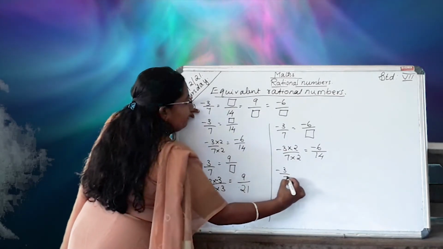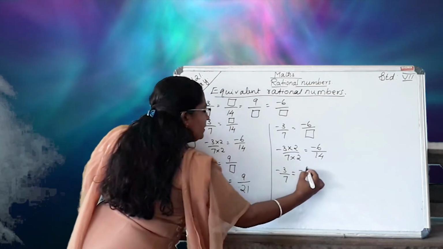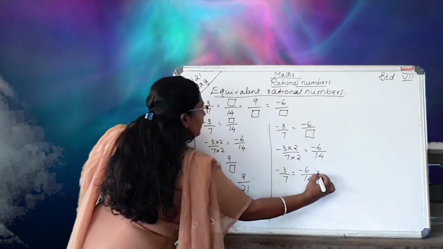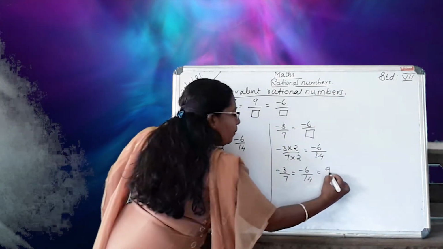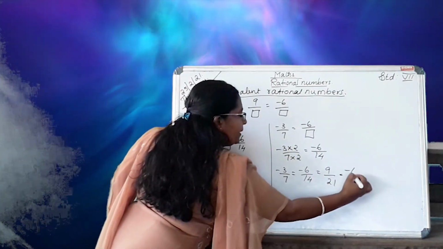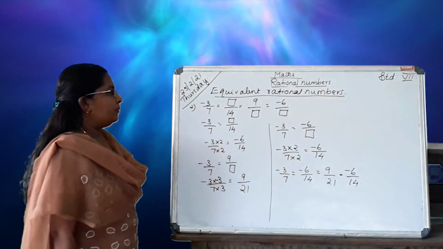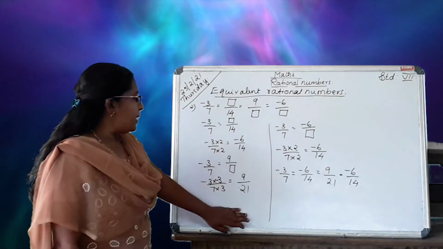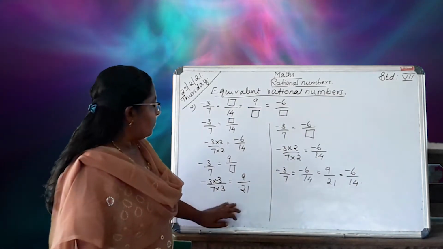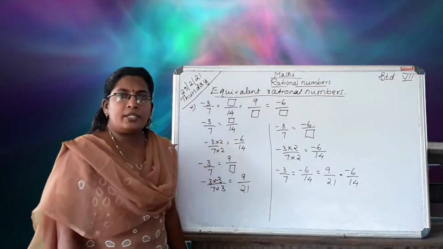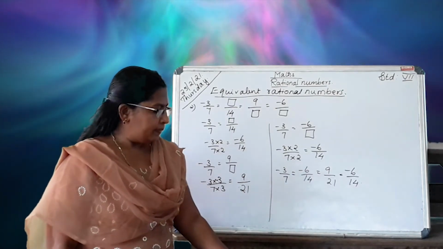Minus 3 by 7 equal to minus 6 by 14 equal to 9 by 21 equal to minus 6 by 14. Okay, this is the problem. Understand? Equivalent fraction. Next we go to the next one.